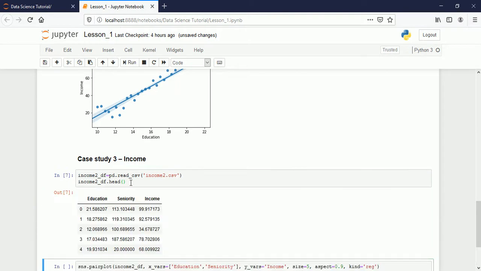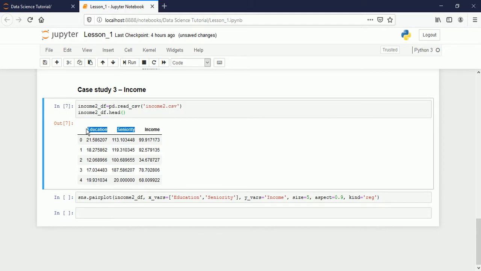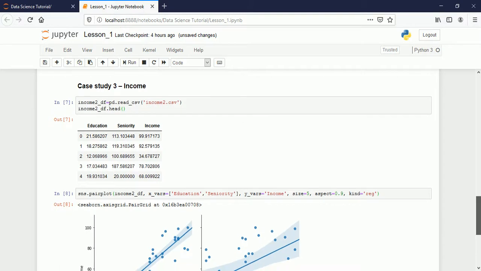Let's see the next example here. In this income table, income 2, I have 3 columns. The first column is education, then we have seniority, then we have income. So this income is the response value which depends on these 2 features. Now let's see how it depends on these 2 features, and that will be shown through this graph.